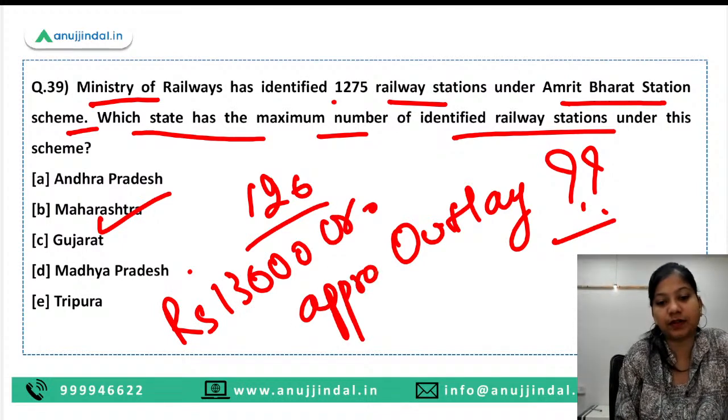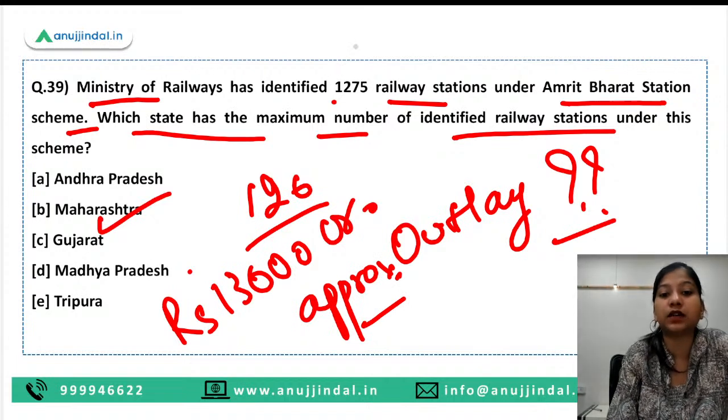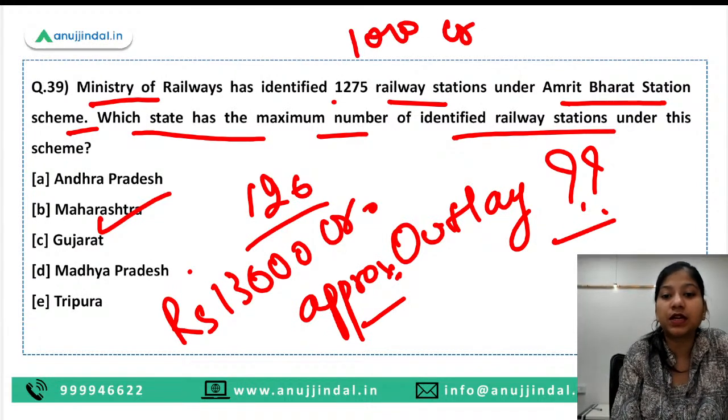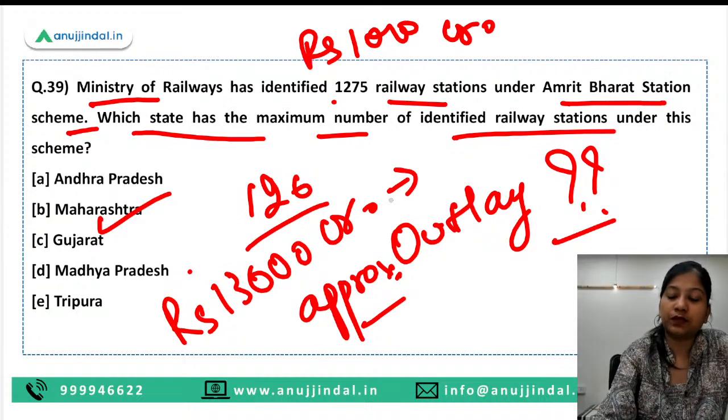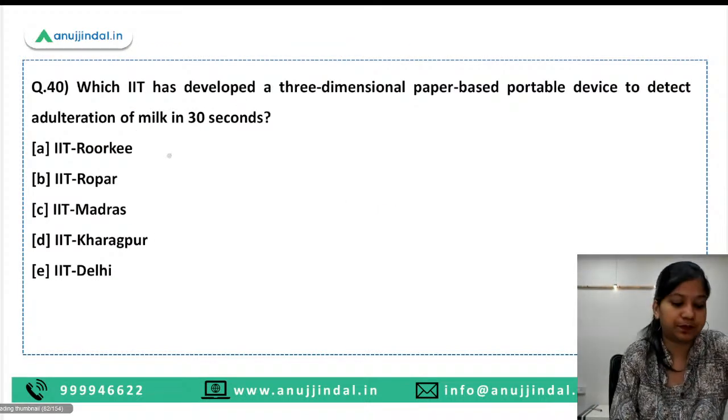Because 1,300 railway stations have been chosen approximately, and 1,000 crore is given for each station. So this makes it up to 13,000 crore, and this was mentioned in an article of Financial Express. I have just read it, so I remember it.